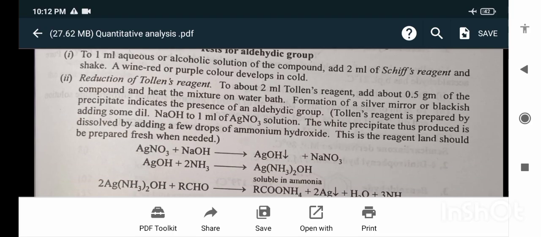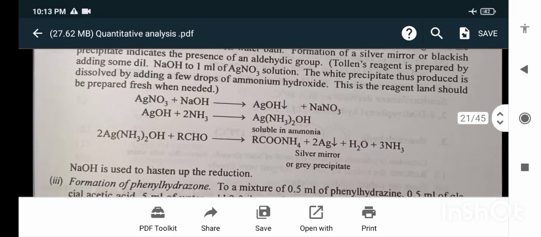To about 2 ml of Tollens reagent, add about 0.5 gram of the compound and heat the mixture on the water bath. Formation of the silver mirror or blackish precipitate indicates the presence of an aldehydic group. Tollens reagent is prepared by adding some dilute NaOH to 1 ml of silver nitrate solution. The white precipitate thus produced is dissolved by adding a few drops of ammonium hydroxide. This is the reagent and should be prepared fresh when needed.